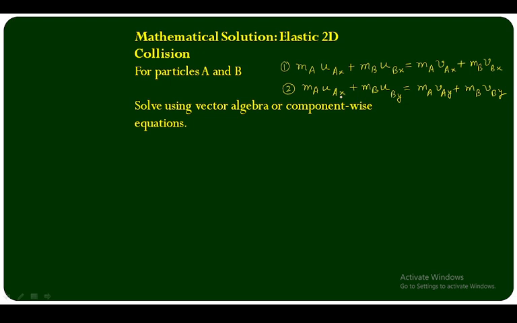I am writing here Ay, because it is in the y direction.